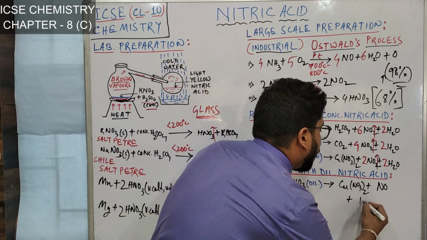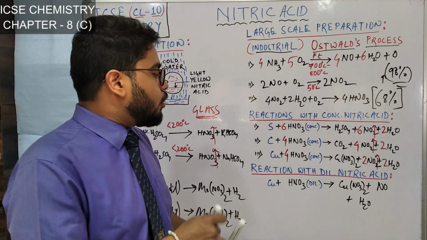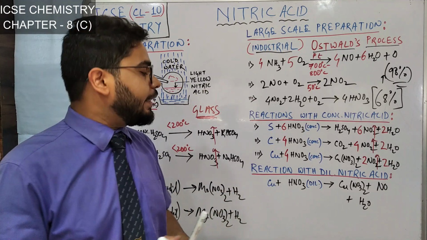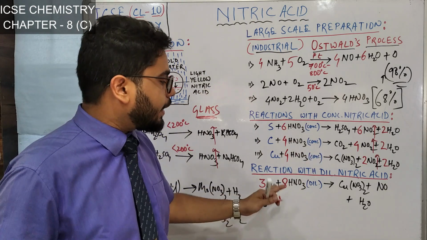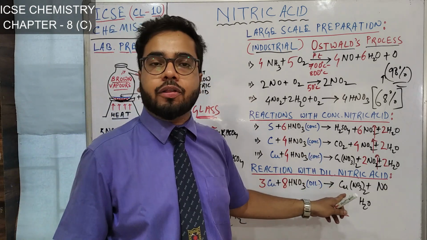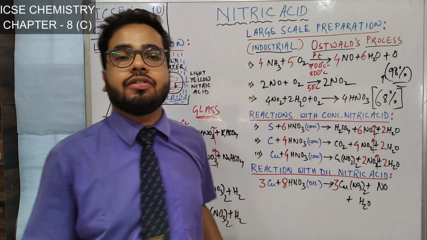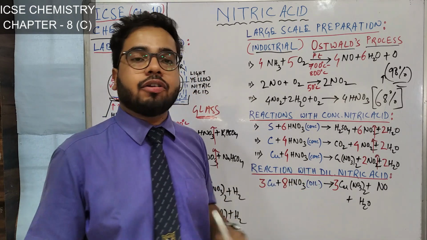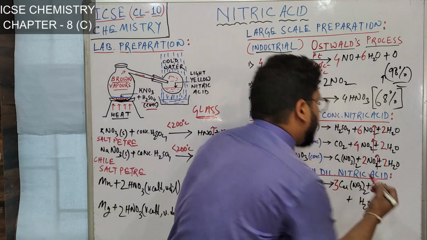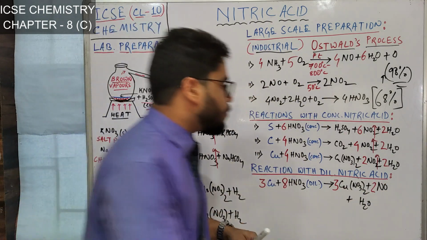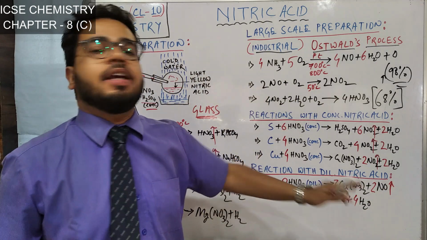And as usual, water. Please remember, with dilute nitric acid, you need double of this 4, so here you need 8 and copper you need 3. So if you now carry on the balance, 3 atoms of copper, here also you have to make 3 atoms of copper, so I am writing 3 here. Now to the 6 nitrogens you have written, and here a total of 8 nitrogen atoms are there, so here 2 nitrogen atoms have to be written. So I am putting 2 out here. Now 8 hydrogen atoms, so 4 water. Alright, the gas produced here is nitric oxide.